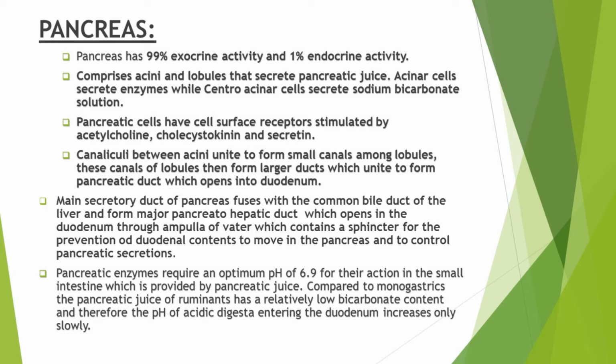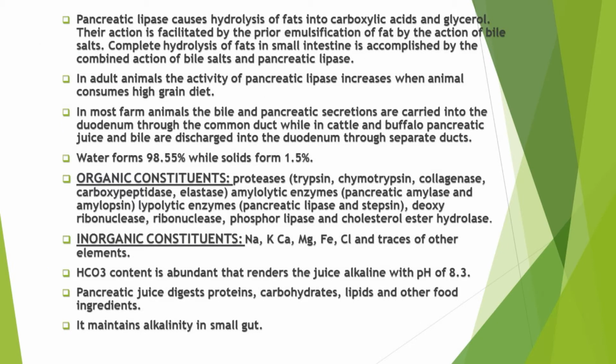As compared to monogastrics, the pancreatic juice of ruminants contains a relatively low bicarbonate content. And due to this relatively low bicarbonate content, the pH of the acidic digesta that is entering the duodenum increases only slowly. Pancreatic lipase, as its name indicates, will act on the lipids.